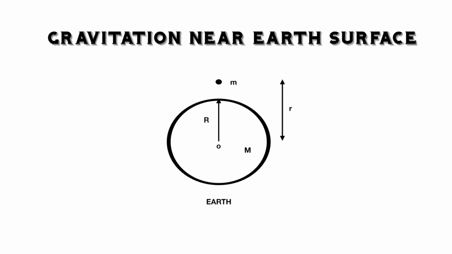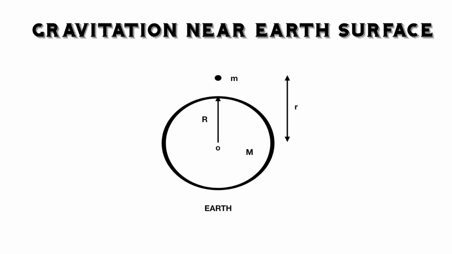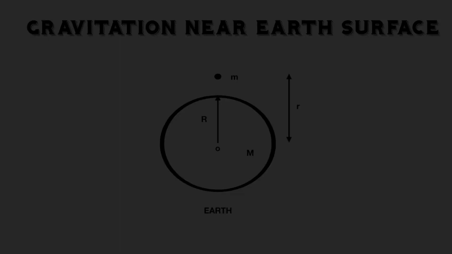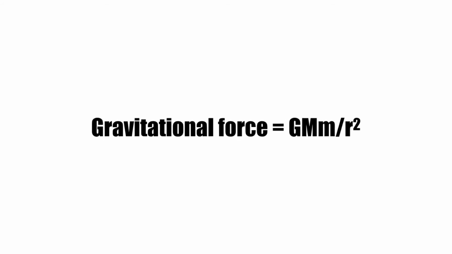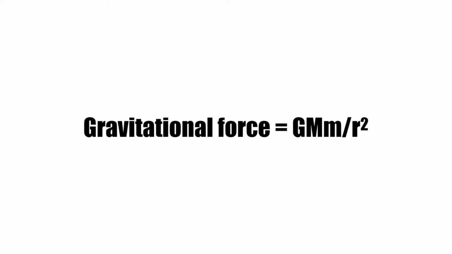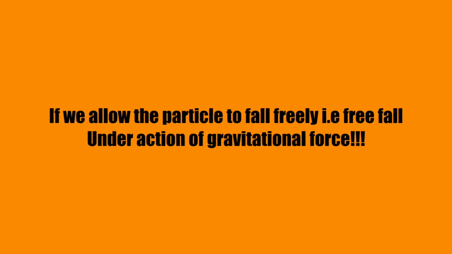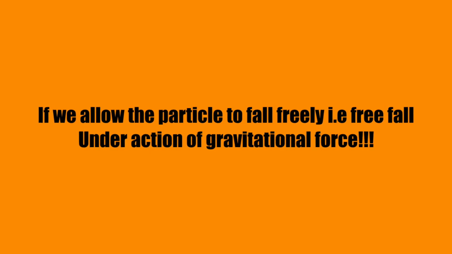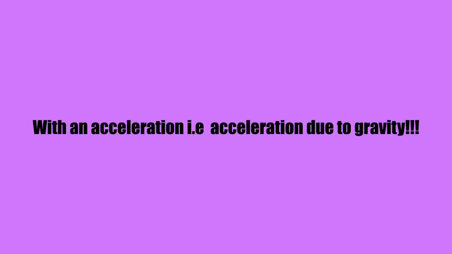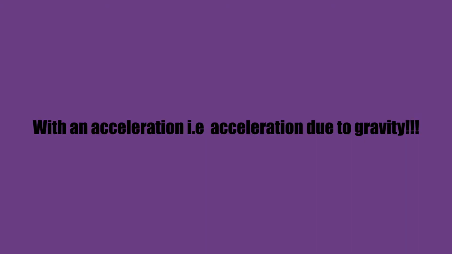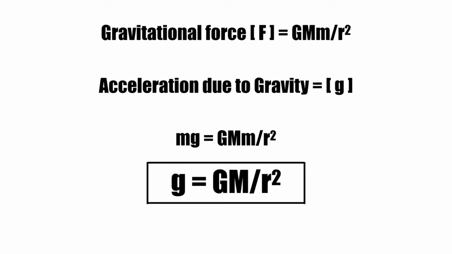Gravitation near Earth's surface. Let us assume a particle of mass m located outside the Earth at distance r from the Earth's center. Gravitational force on that particle will be G capital M into small m by r squared. If the particle is allowed to fall freely, it will fall towards the center of the Earth under the action of gravity with an acceleration. We shall call that acceleration due to gravity, denoted by small g. So we can say the acceleration due to gravity is G M by r squared.